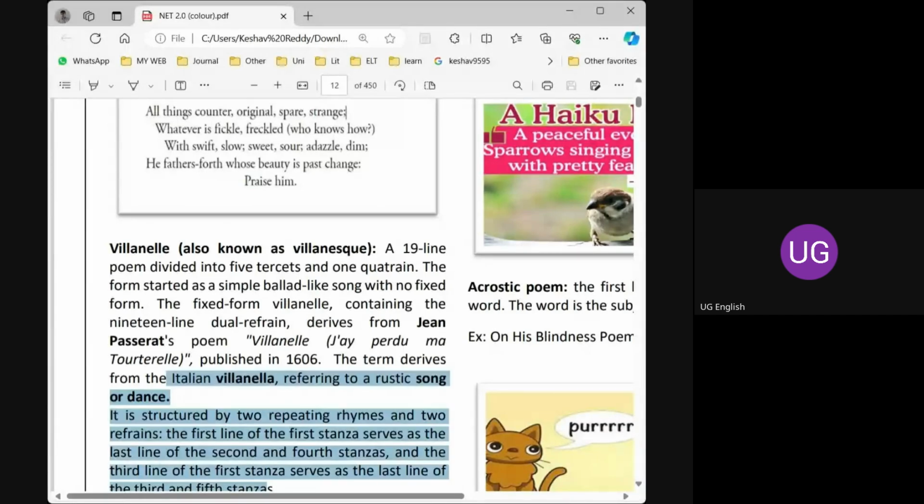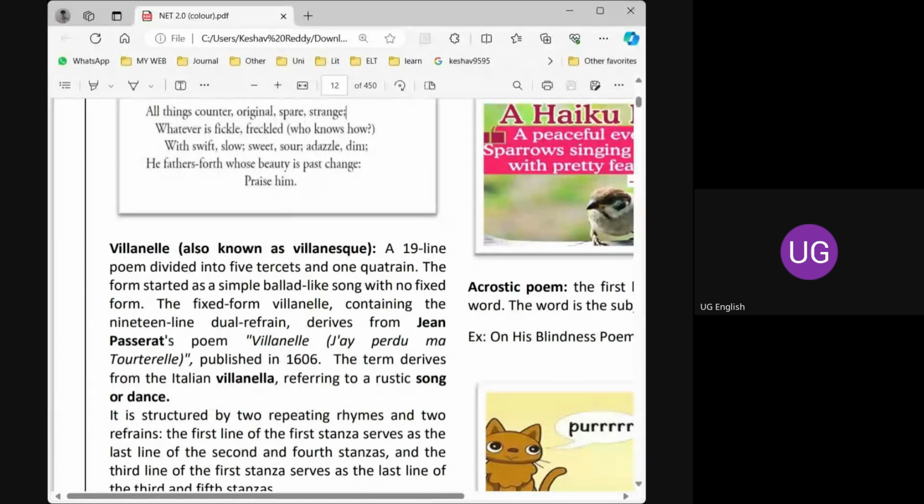So here we have 15, 5 tercets. A tercet is 3 lines, so 5 into 3 is 15, plus the last one is a quatrain. So the composition is like this: 5 tercets followed by a quatrain.